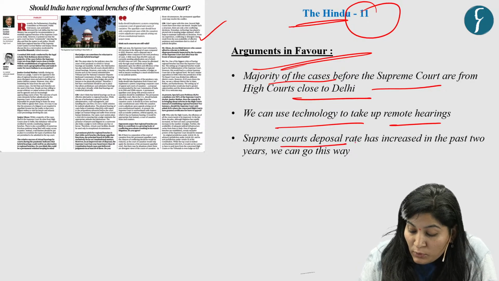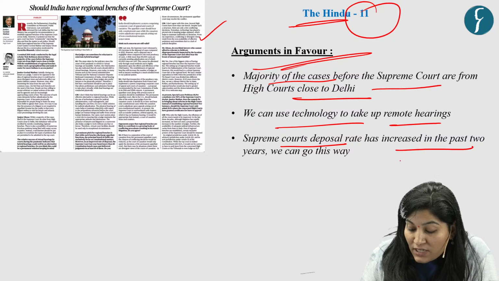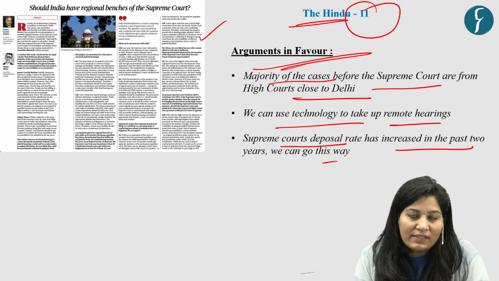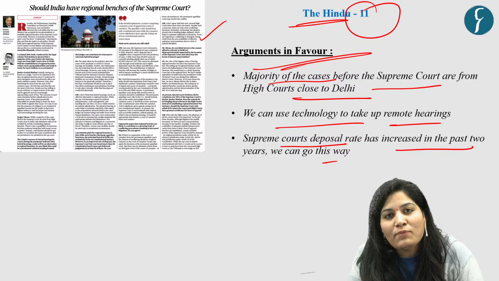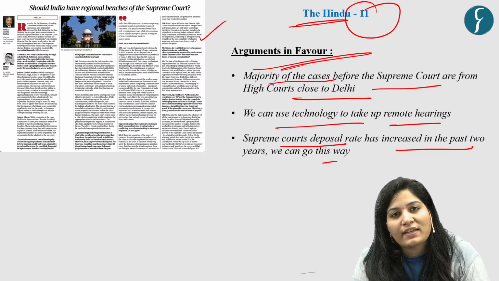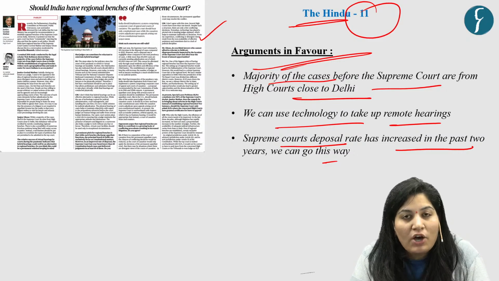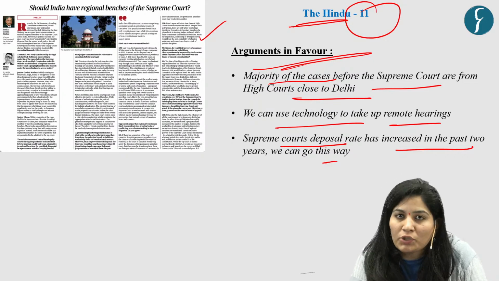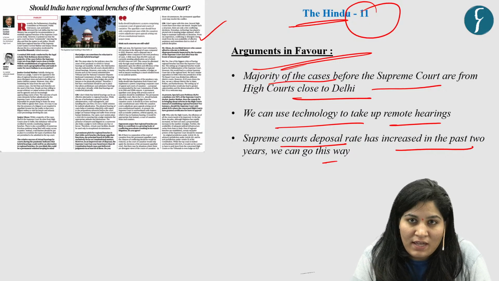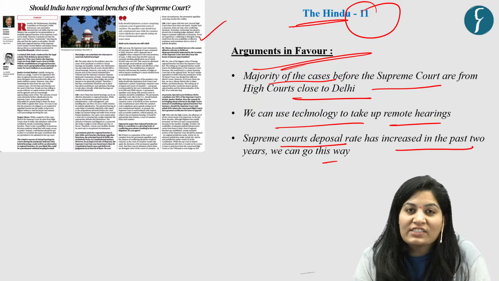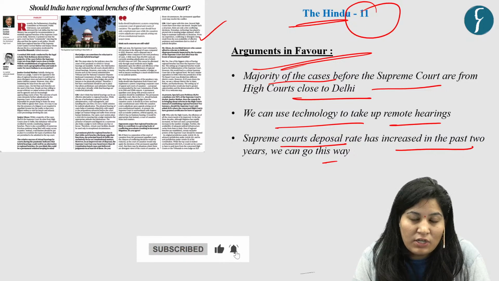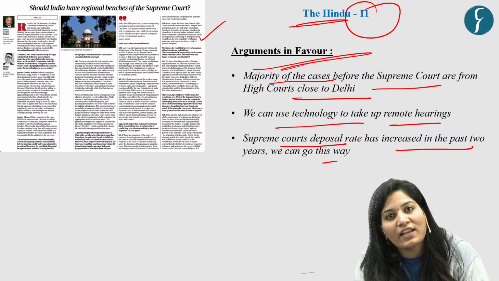Then third, the Supreme Court's disposal rate has increased in the past 2 years. Moreover, despite the increase in the Supreme Court's disposal rate over the past 2 years, the backlog of cases is quite significant. For that, a casual approach will not work. Extra effort needs to be taken by the CJI. If we have more regional benches, then definitely we have more lawyers and more judges. So somewhere it will increase the efficiency of judicial administration.